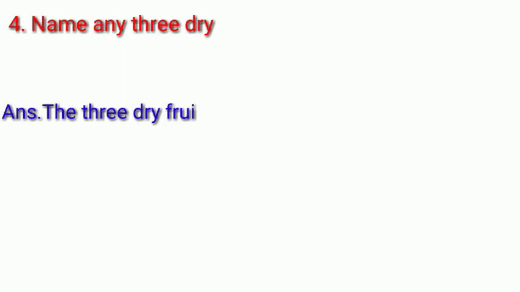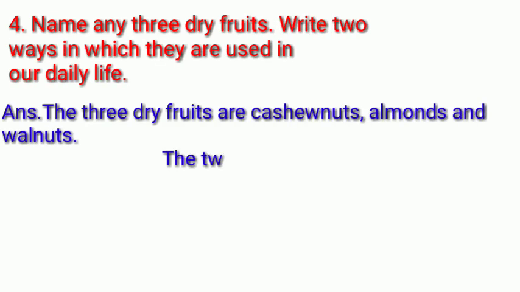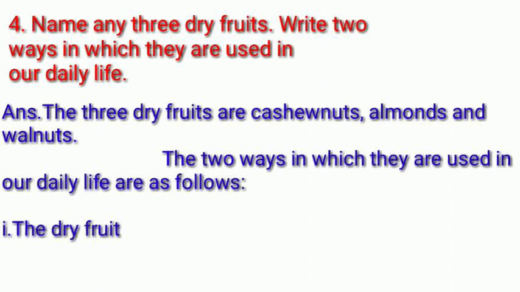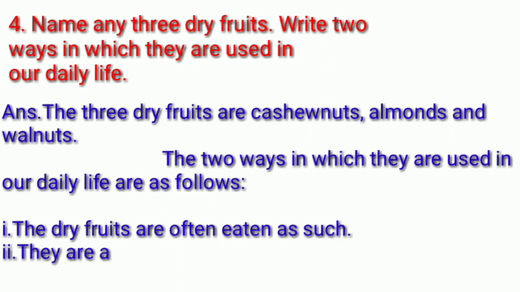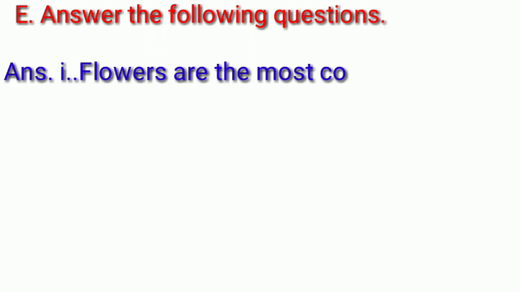Next question. Name any three dry fruits. Write two ways in which they are used in our daily life. The answer is, the three dry fruits are cashew nuts, almonds, and walnuts. The two ways in which they are used in our daily life are as follows. The first is, dry fruits are often eaten as such. We just eat it as such. And second, they are used in preparing various dishes. Okay, now moving on with the next question.